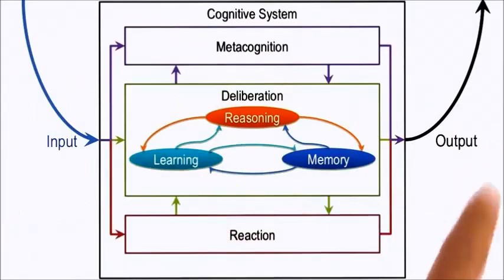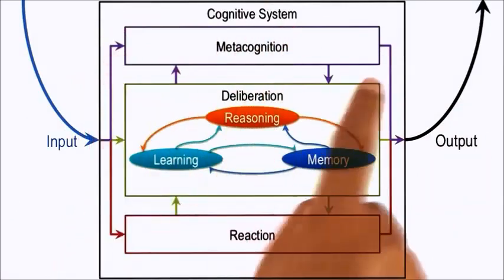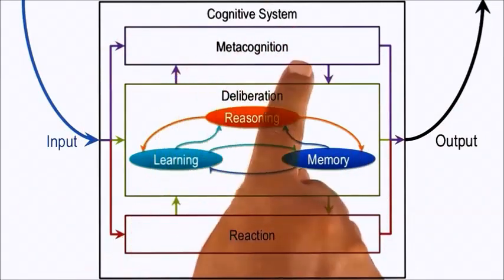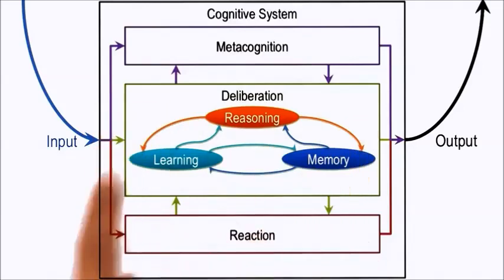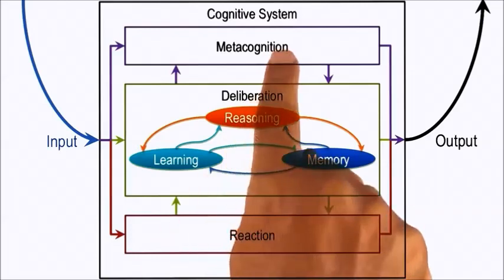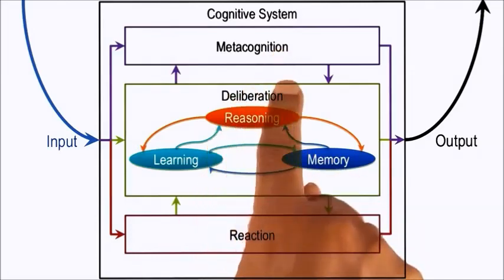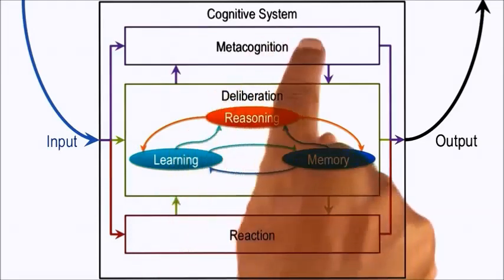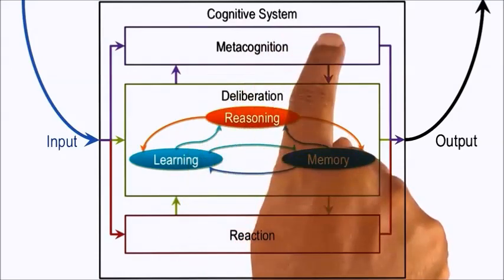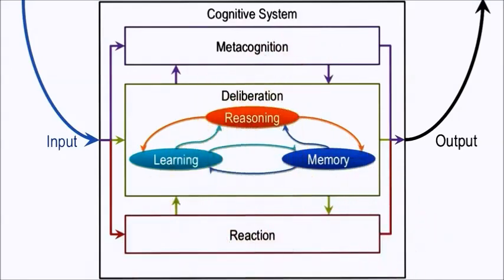In this architecture for a cognitive system, we have drawn these boxes as if metacognition was completely separate from deliberation, and deliberation was completely separate from reaction. In fact, there might be considerable overlap between metacognition and deliberation. Some processes in deliberation might be viewed as metacognitive processes. Some processes of metacognition might be viewed as deliberative processes.